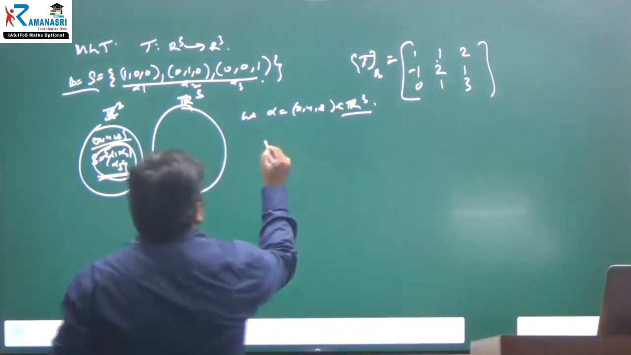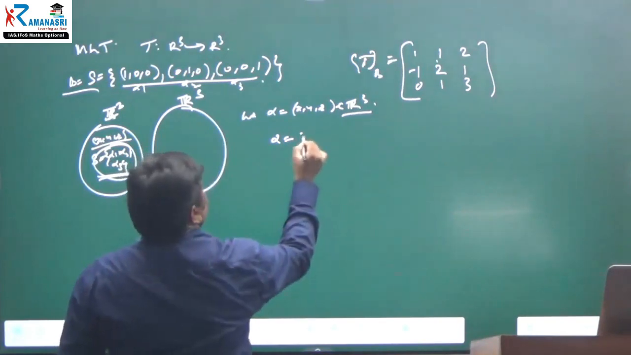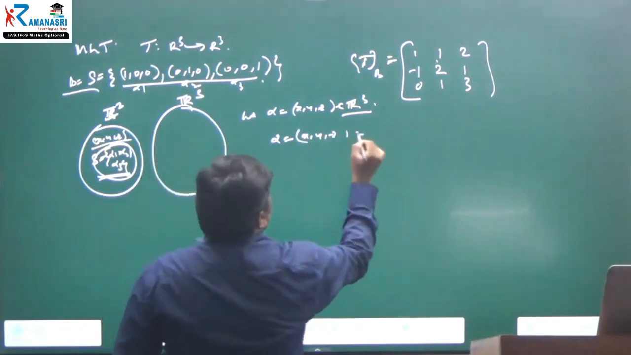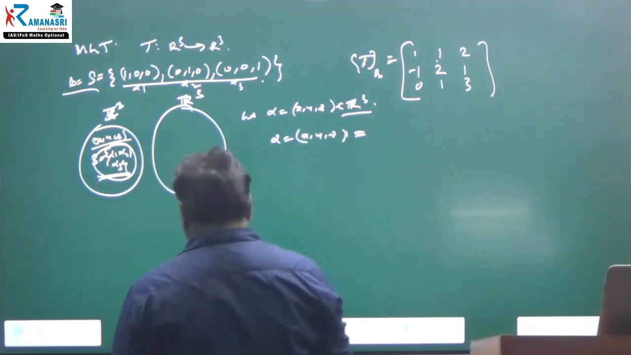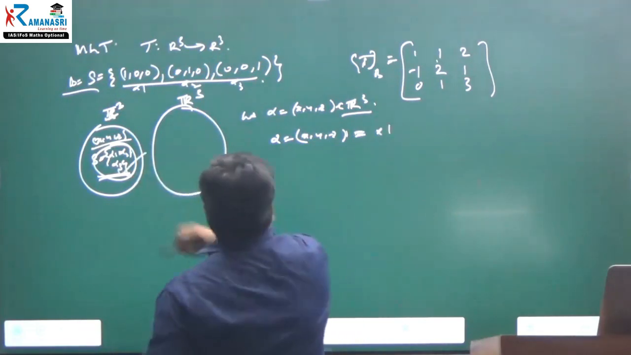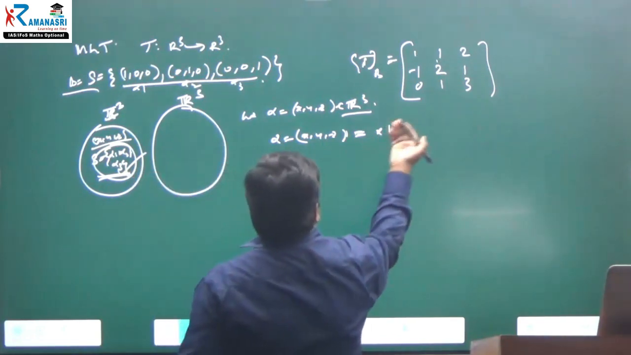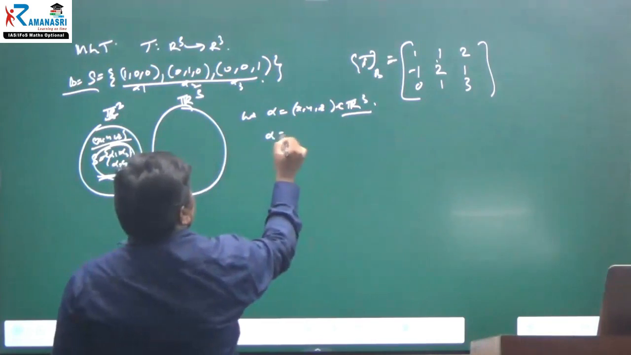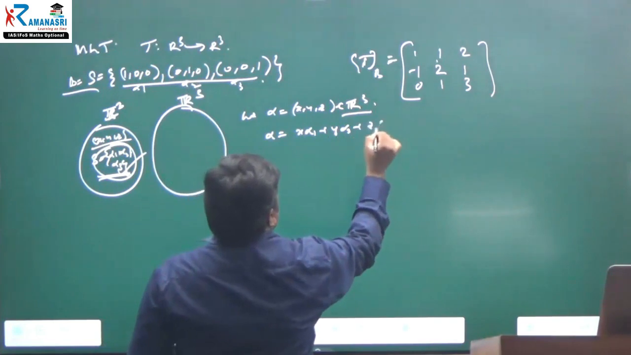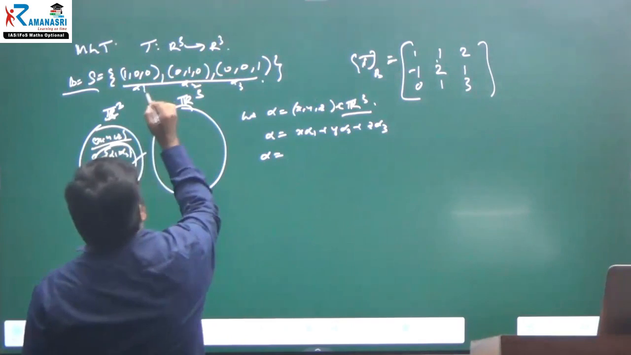Therefore, let alpha be a linear combination. I can write (x, y, z) equals x times (1,0,0), because of the standard basis. These are alpha 1, alpha 2, alpha 3. So alpha is equal to x alpha 1 plus y alpha 2 plus z alpha 3.